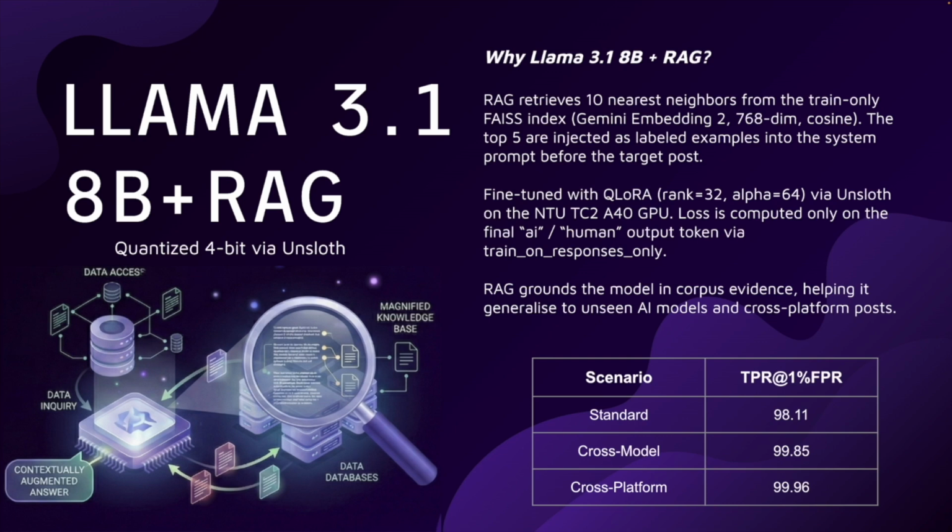During inference, the model receives only the raw post with no neighbors injected. We extract the token logits for both the labels and apply a two token softmax to get a calibrated confidence score. This stands alone as an independent signal compared directly against the KNN baseline. What we found in our testing, and as is evident from our test scenario performance, was that the fine tuned LLM catches subtle stylistic and linguistic patterns, the kind of things that reflect how AI systems tend to write, whereas the KNN simply votes based on the nearest neighbors in the embedding space.